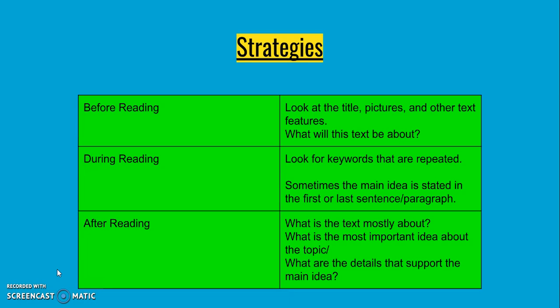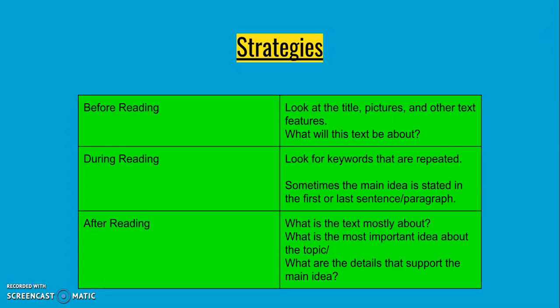Before we even read, some things that we can do to figure out the main idea of a text, what this text is all about. We can look at the title, the pictures, and other text features. So remember when we were talking about subtitles and how those subtitles will give you main ideas of each of the paragraphs. And so when we're reading a longer text, we can have more than one main idea.